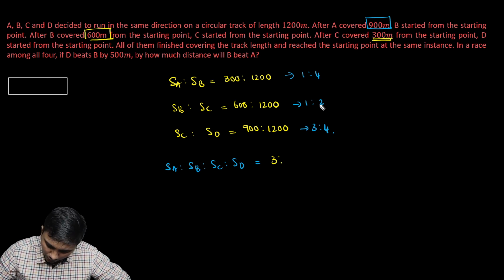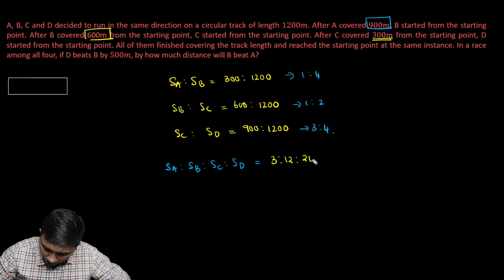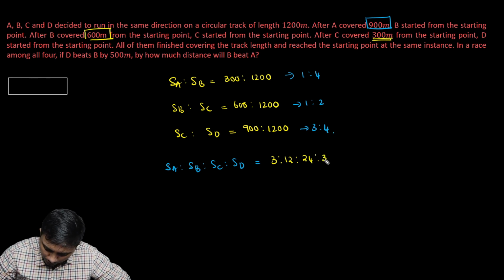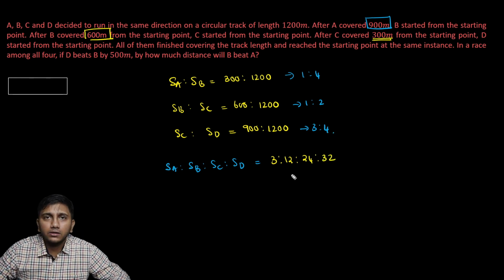For B, it is 4 into 1 into 3. So that's 12. For C, it is 4 into 2 into 3. 4 2s are 8 and 3 24. For D, it is 4 into 4, 16 into 2, 32. So that's the combined speed ratio of all of them.